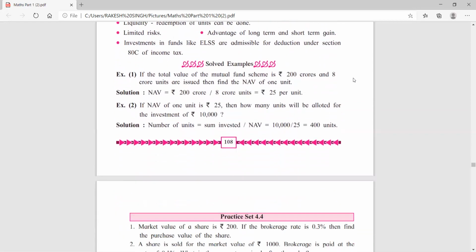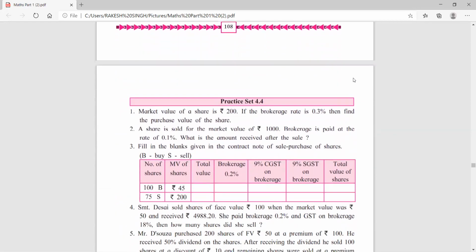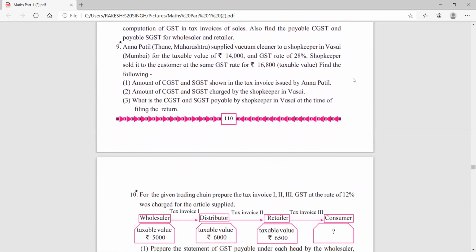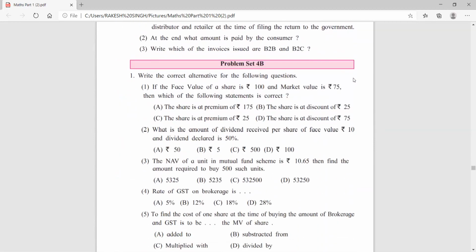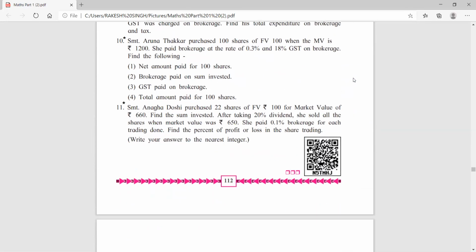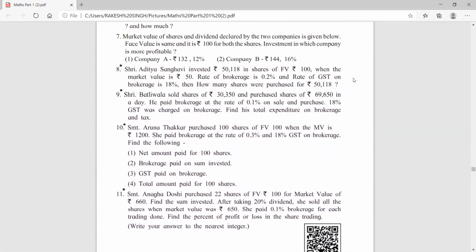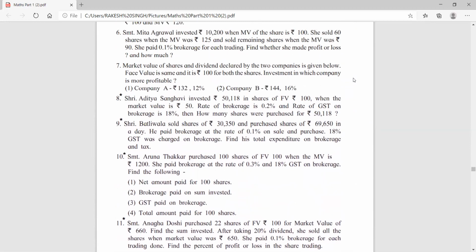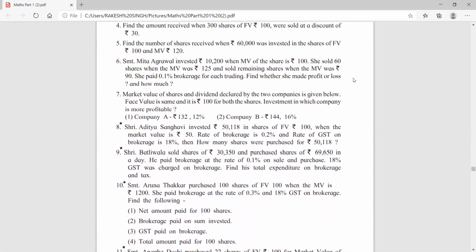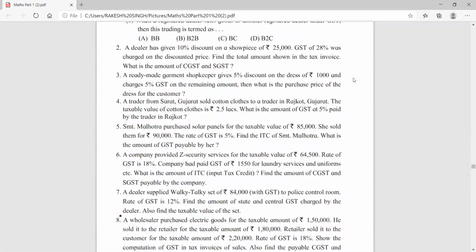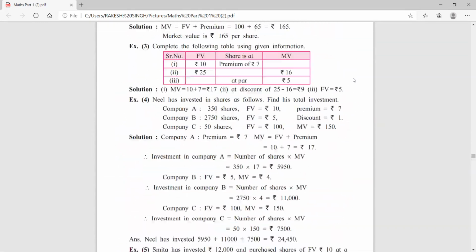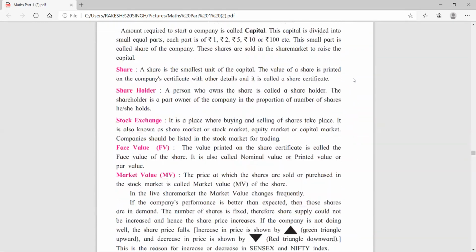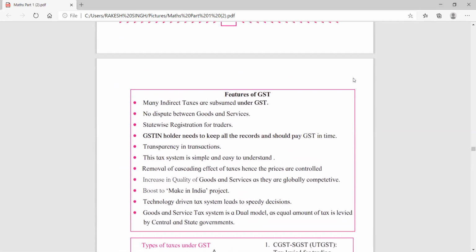Next, children, on page number 111, that is full problem set 4B, 111 and 112, this part is omitted. So I hope that all of you have understood what part from this chapter is omitted. Okay children? Now today I will start chapter number 4, a very important part.